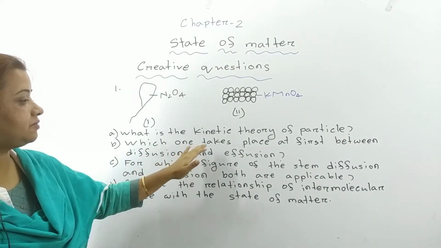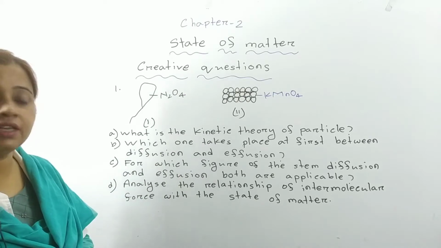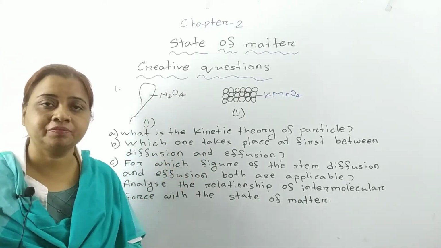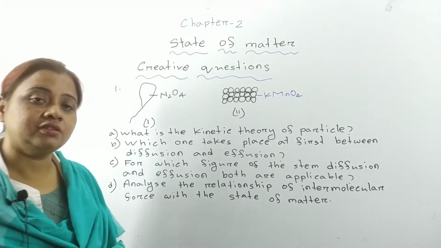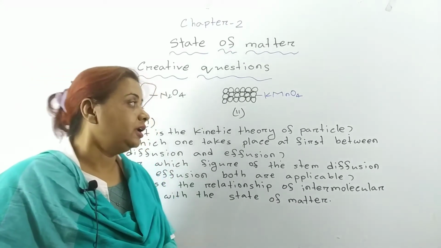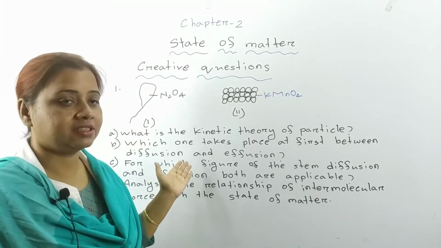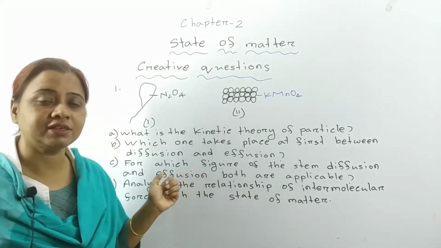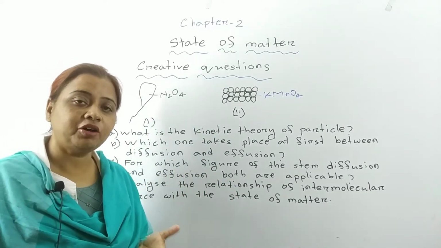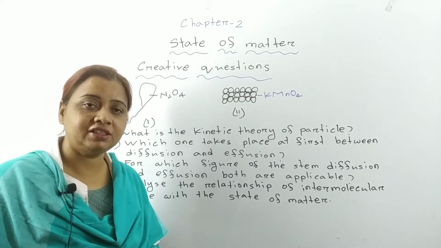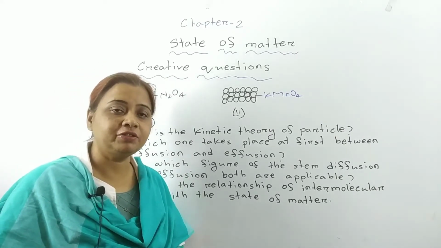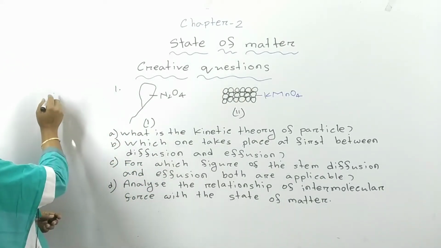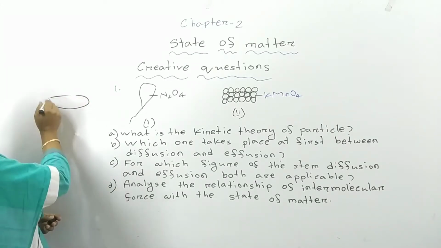Which one takes place at first between diffusion and effusion? At first we have to know what diffusion is and what effusion is. Diffusion is a process where a solid, liquid or gaseous substance can spread spontaneously and uniformly in any medium. As an example, I can show you that, suppose it's a bucket,